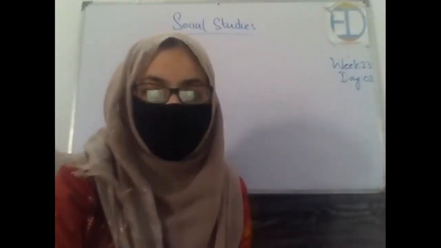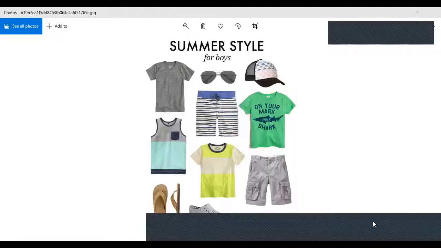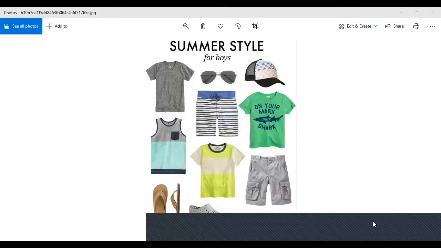Now let's look at the boys' clothing in the summer season. So in summer, they have sunglasses, they have t-shirts, different types of t-shirts, shorts, slippers, hats. So all of these are the summer styling for the boys, okay?